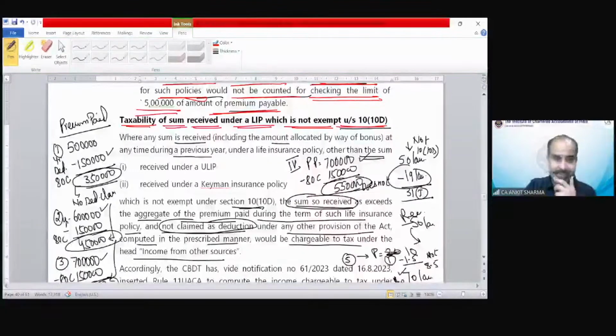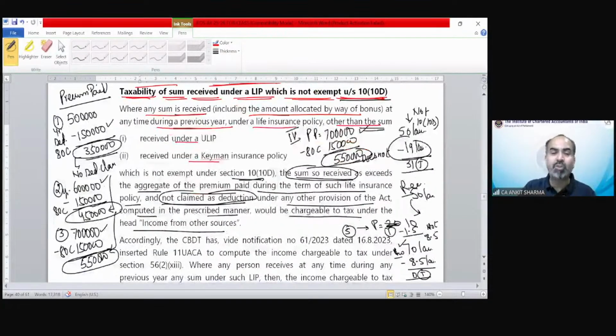And what it says: where any sum is received, including the amount allocated by way of bonus, at any time during a previous year under a life insurance policy, other than the sum received under a ULIP and a Keyman insurance policy, because in that case it is going to be taxed always. We are talking about policies other than ULIP and Keyman insurance policy.